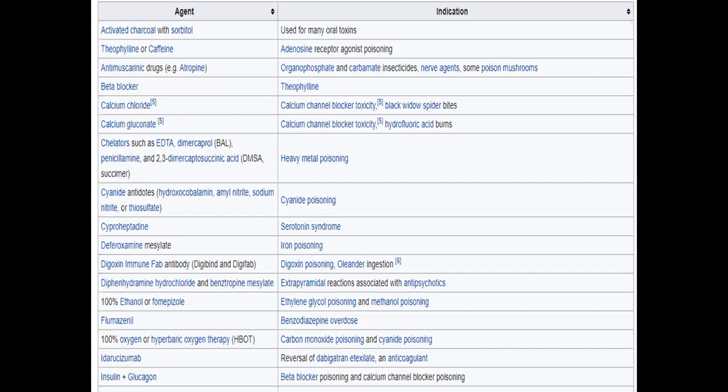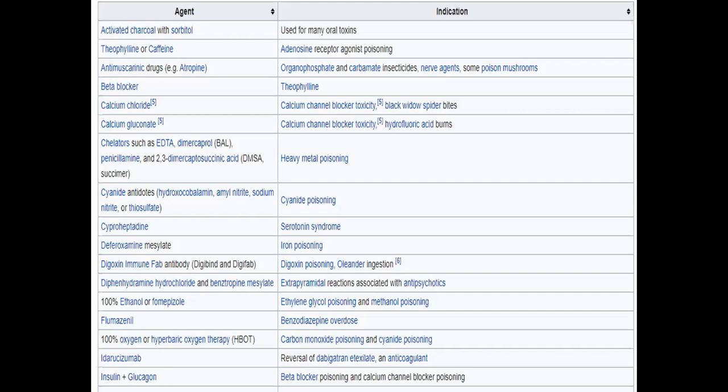Cyproheptadine is given in serotonin syndrome. Deferoxamine is an antidote in iron poisoning. Similarly, 100% ethanol and fomepizole are given in ethylene glycol poisoning and methanol poisoning.